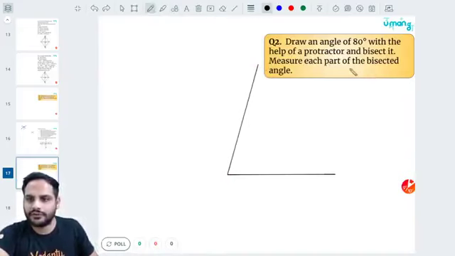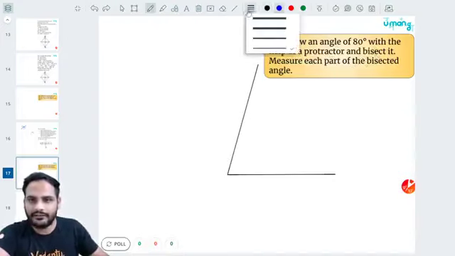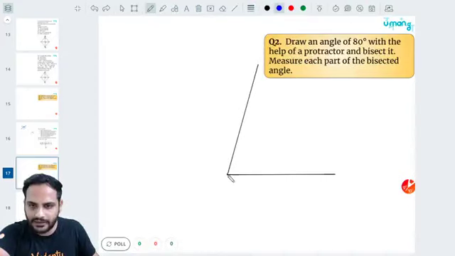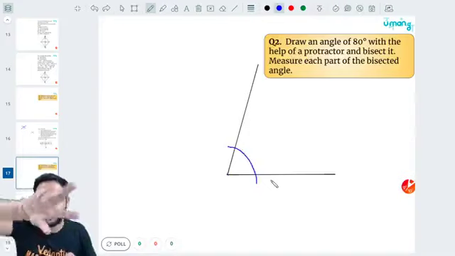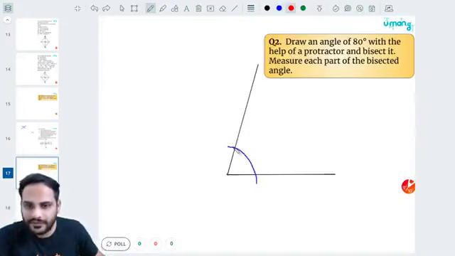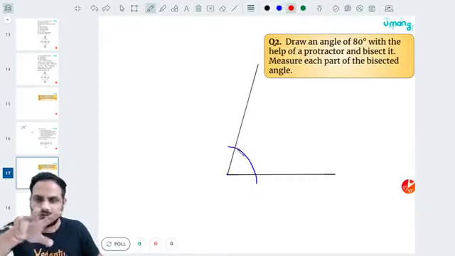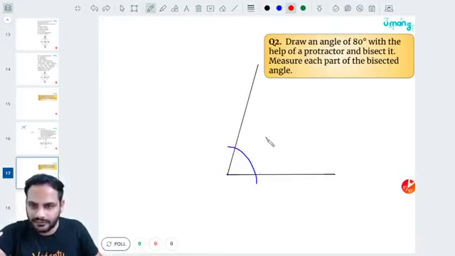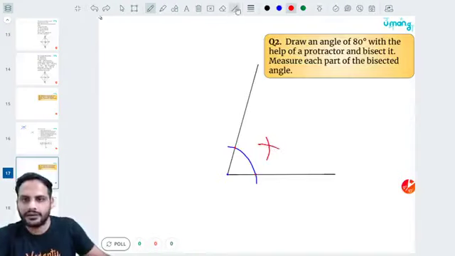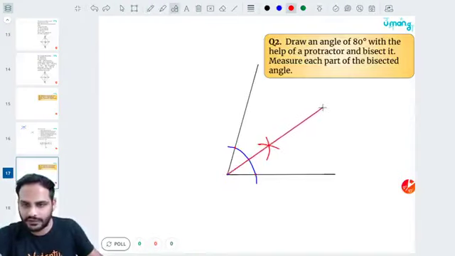Now we need to find out the angle and bisect it. So we need to draw the angle bisector, correct? So what I'll do now, I will keep the tip of the compass at this point and make one cut. This one cut I have made with the help of a compass. Now keep the tip of the compass at this intersection point. At this step you can open the compass length if required. One cut will be over here, keep the tip of the compass over here, another cut will be over here. So join this through the intersection point, this will be your angle bisector.